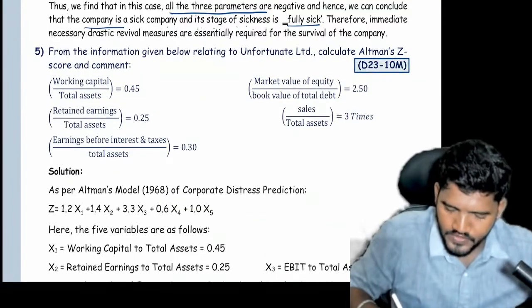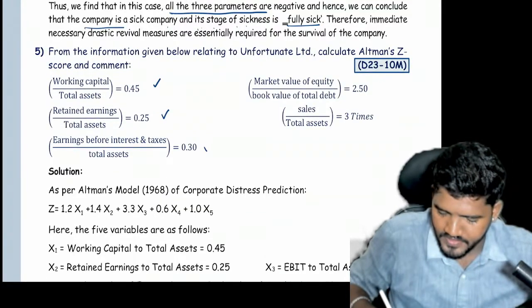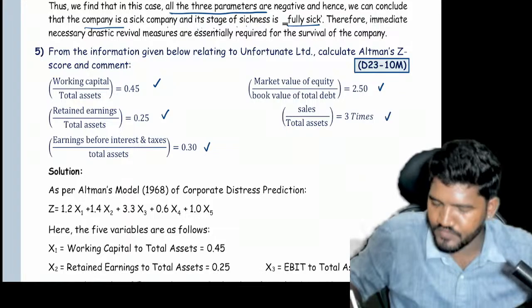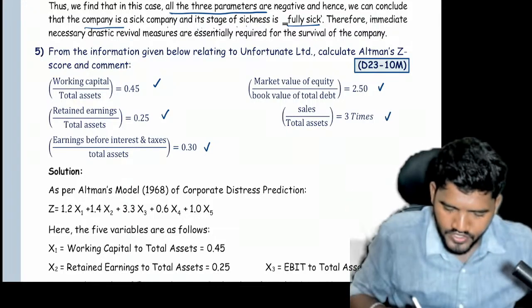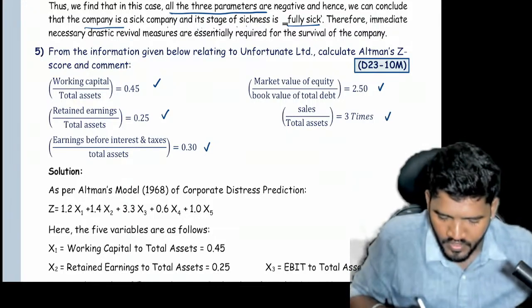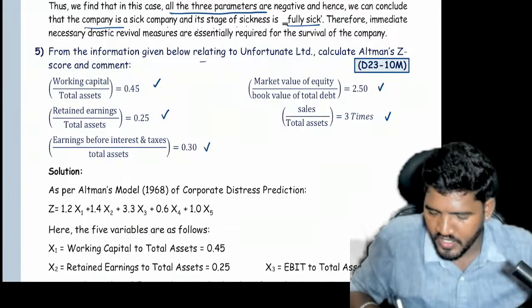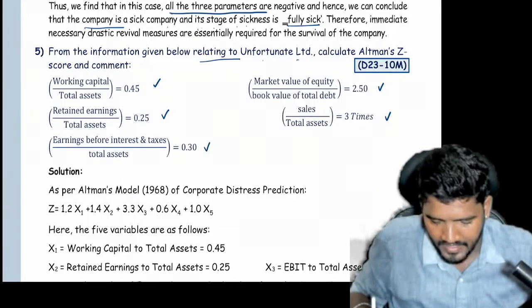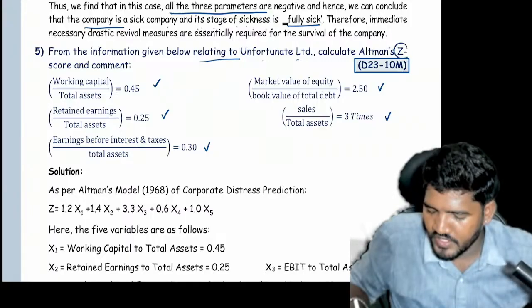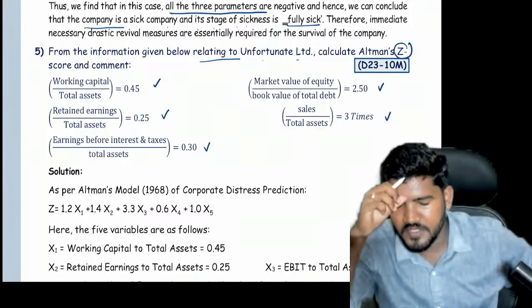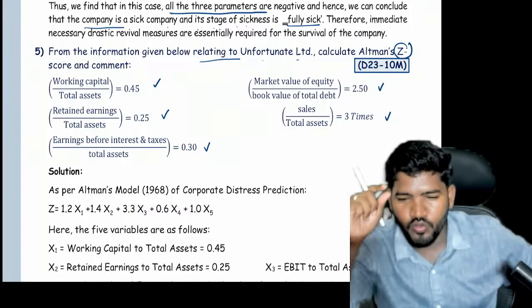X1 they provided, X2 they provided, X3 they provided, X4 they provided, X5 also they provided. Let us check which model they specified. From the information given below relating to Unfortunate Limited, calculate the Altman Z-Score. They used the word Z-Score, but they did not specify the model.